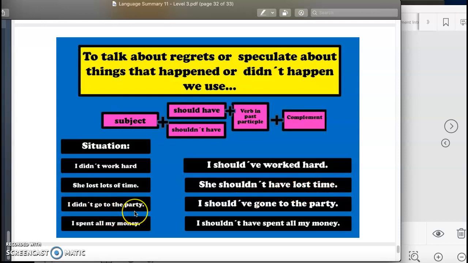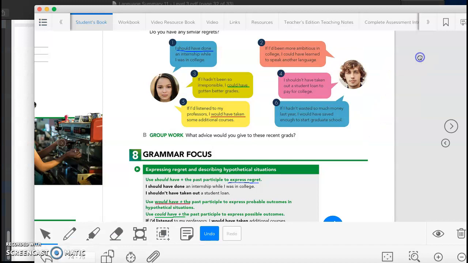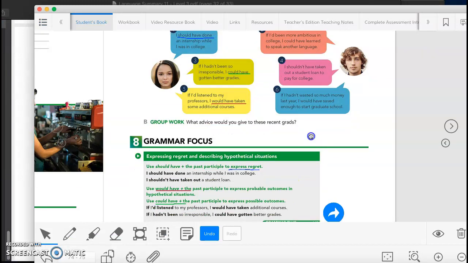I didn't go to the party. I should have gone to the party. So I am expressing my regret. I'm saying that I should have gone because I didn't go. I spent all my money and I am regretting it, so I can say I shouldn't have spent all my money. This is what we have in the book.